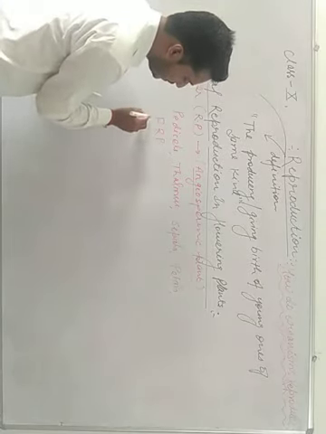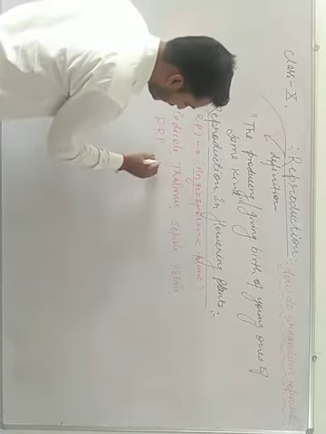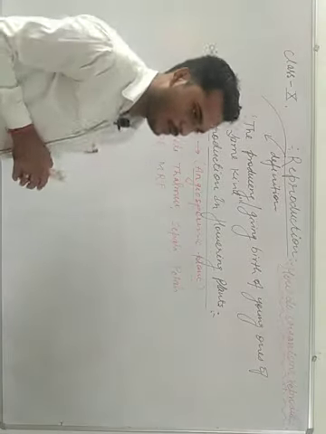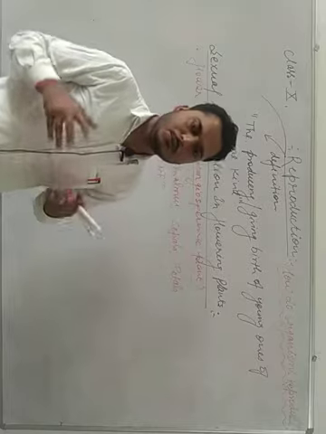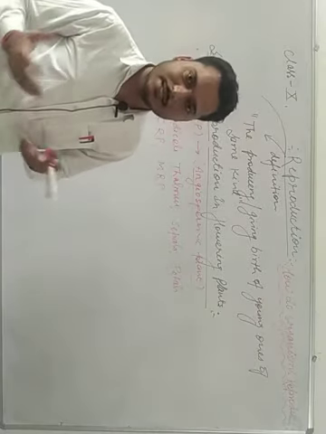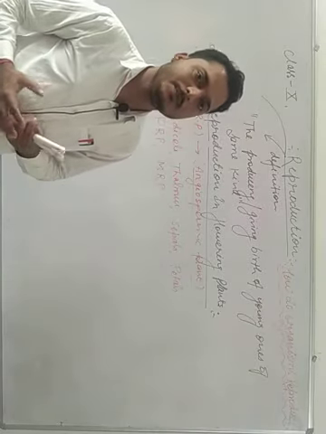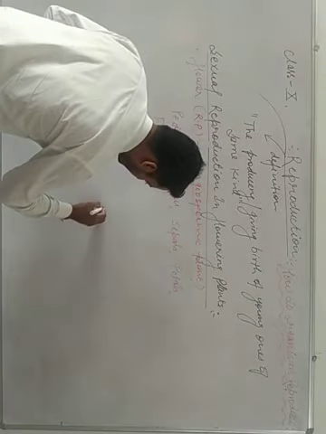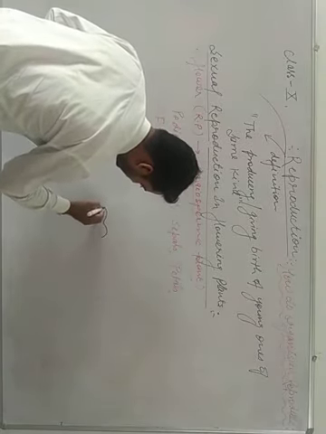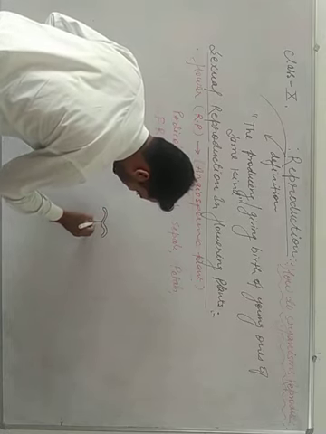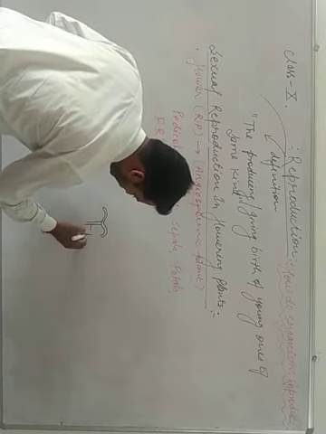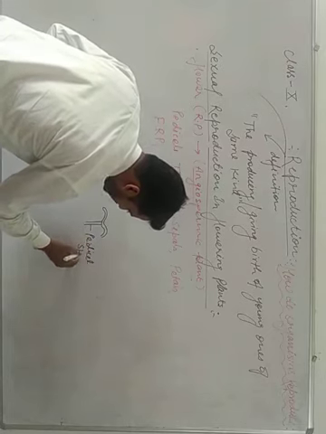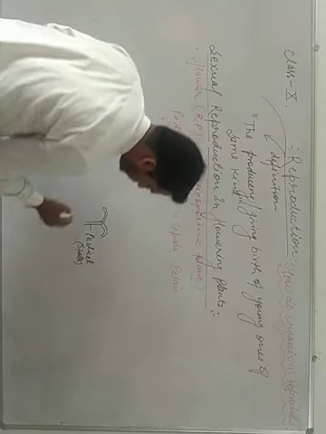FRP stands for female reproductive part. If you look at a flower, different parts are present in it. This portion of a flower stands for pedicels. Pedicel is nothing but a stalk.